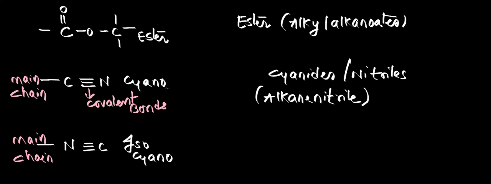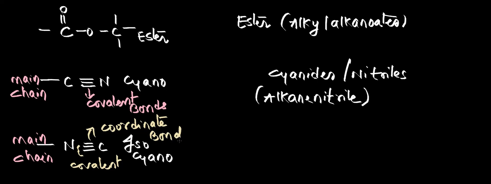If you see here, the triple bonds present between nitrogen and carbon in isocyano group, the lower two are covalent bonds and the top one is coordinate covalent bond. Okay, so that's the difference. If nitrogen atom is connected to main chain isocyano, and what do we call those class of compounds? They are called isocyanides. If cyano group is connected, cyanides. If isocyano group is connected, isocyanides.